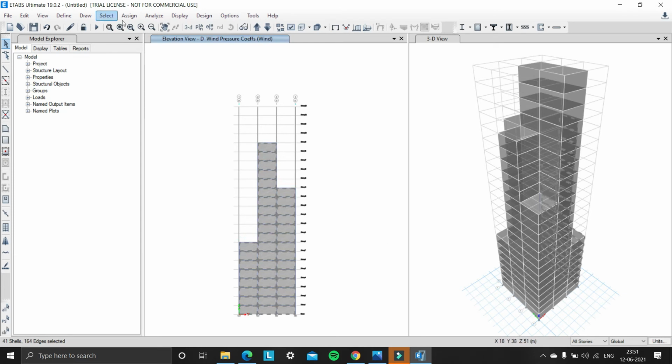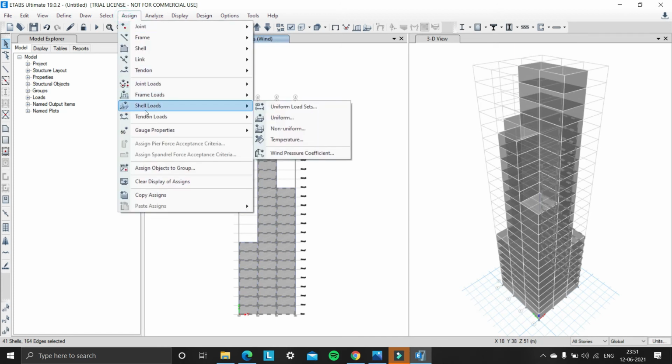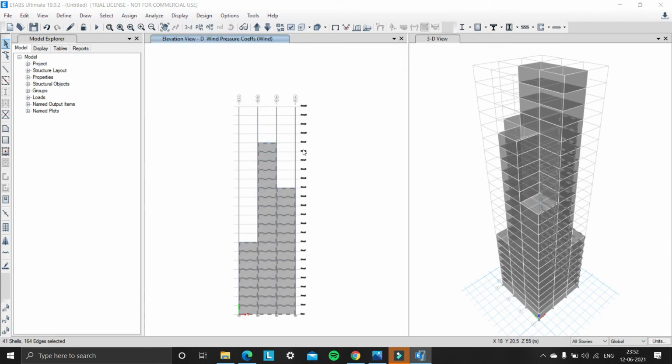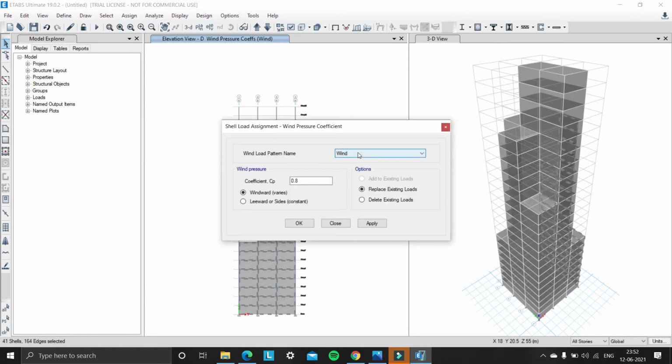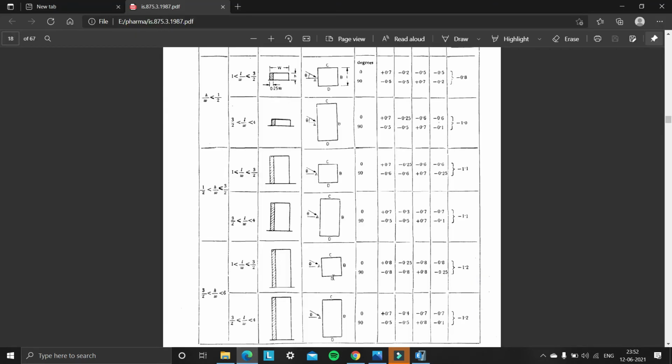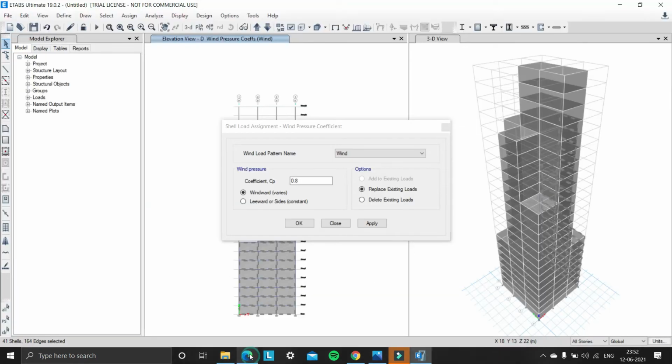And now we need to assign shell loads, uniform wind pressure coefficient, and its wind pattern is wind, and the coefficient for B is -0.25, and it is in the leeward or sides. So click on apply and click on OK.